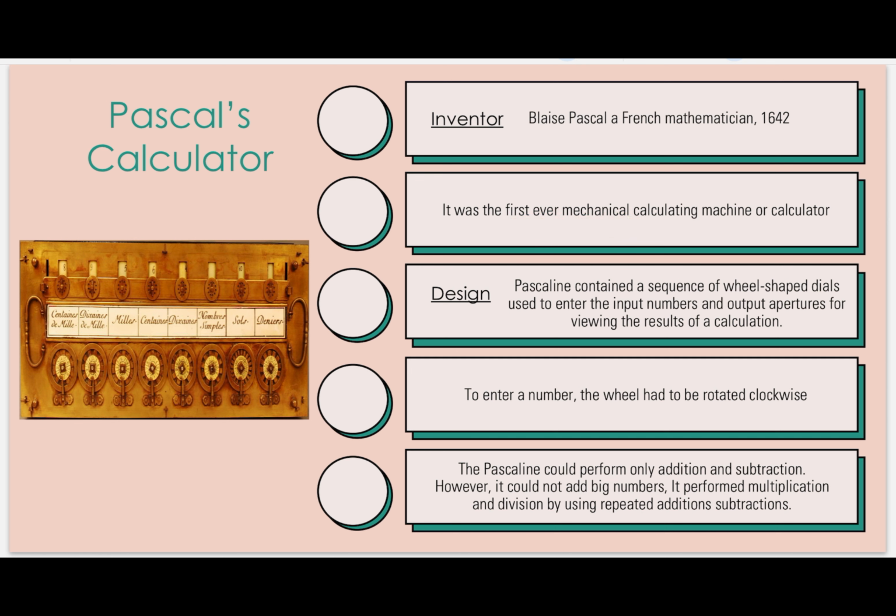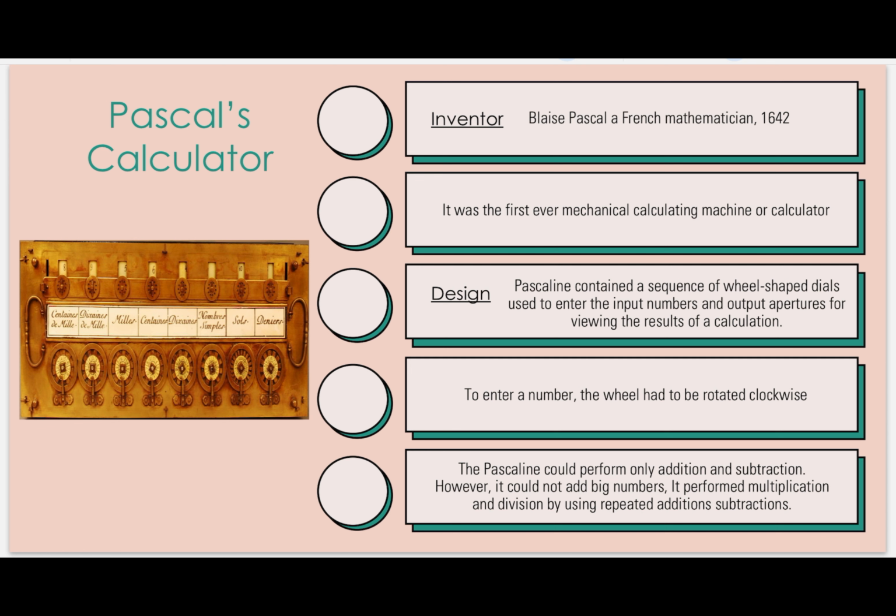Design: Pascaline contains a sequence of wheel-shaped dials. You can see these wheel-shaped dials, to enter the input number and an output aperture. Means to input any number, with the help of this wheel we can input the numbers. To enter a number, the wheel has to be rotated clockwise. In which way? Clockwise. For example, this is a wheel like this, correct? Clockwise means in the direction in which our clock moves. In the exam, they will ask you. You should write or rotate in clockwise direction.